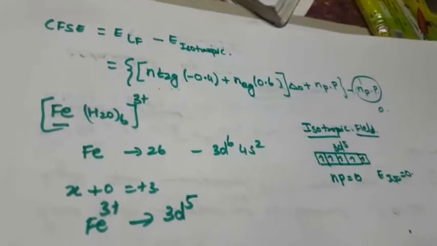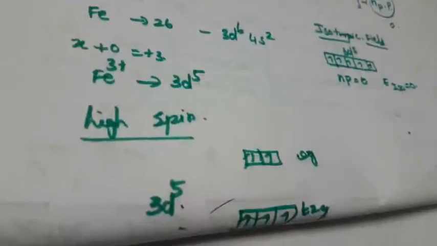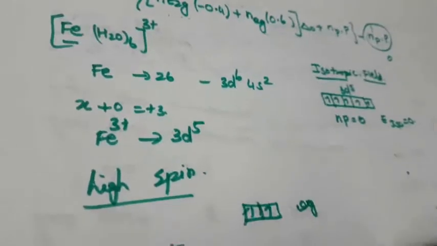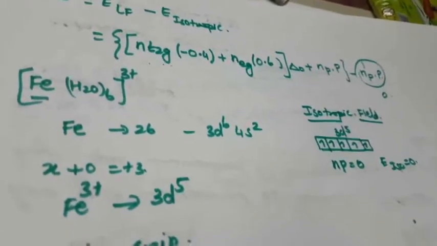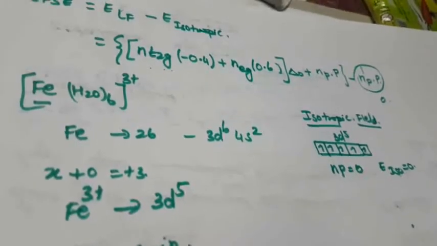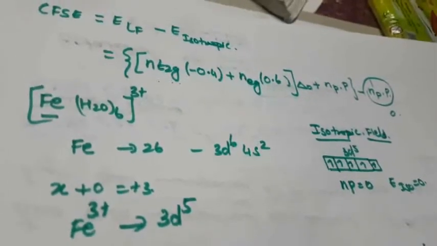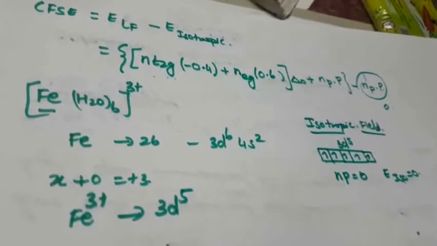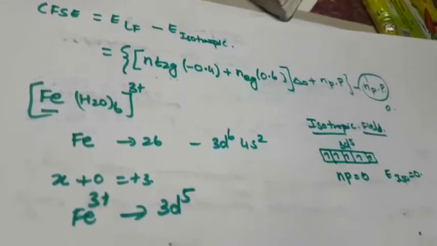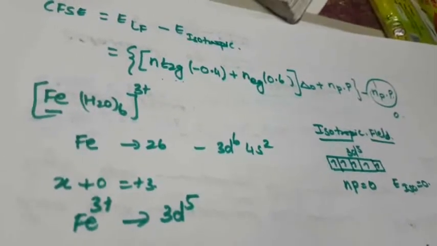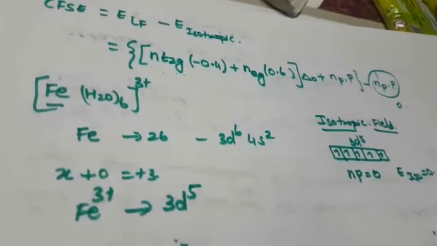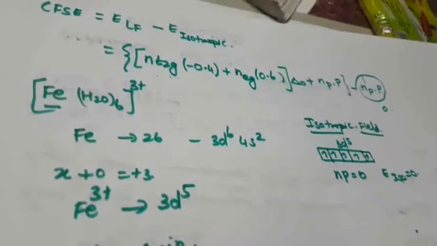Second one, number of electrons in the eg. How many electrons in the eg? That is 2 electrons. That is 2 into, what is the formula then? 0.6, right? Then again, into delta 0 plus number of pairing. So how many pairing electrons? That is no pairing electrons, so that will be 0. Then minus 0, isotropic field already 0.